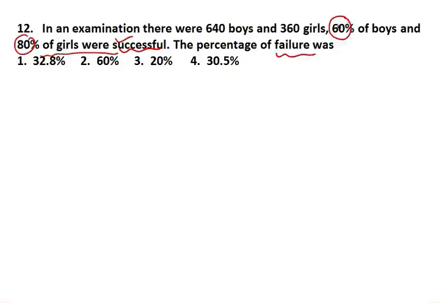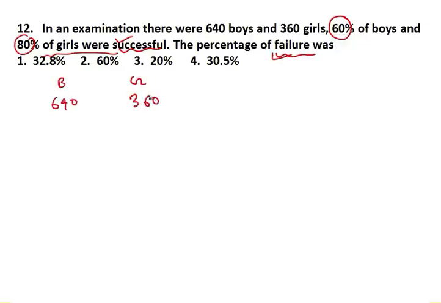So out of 100, if 60 is success, means 40 is failure. In the case of girls, if 80 got passed, means 20 failed. So here we need the fail percentage, because in the question it is asking the fail percentage. So look guys, how to do, I'll just show you. This is boy and this is girl. Boys are 640 and girls are 360.